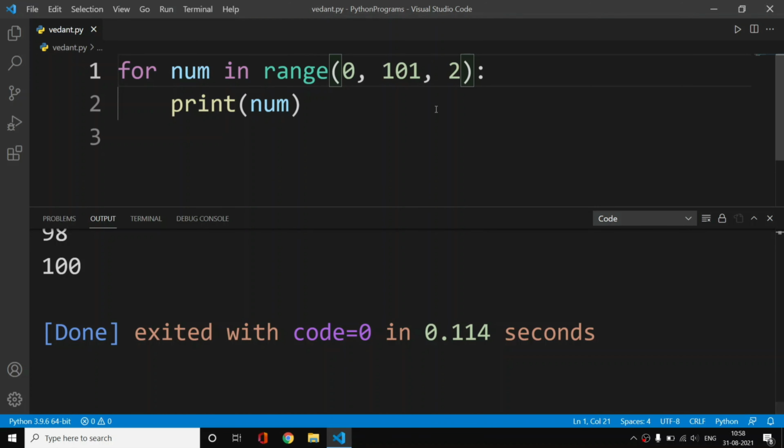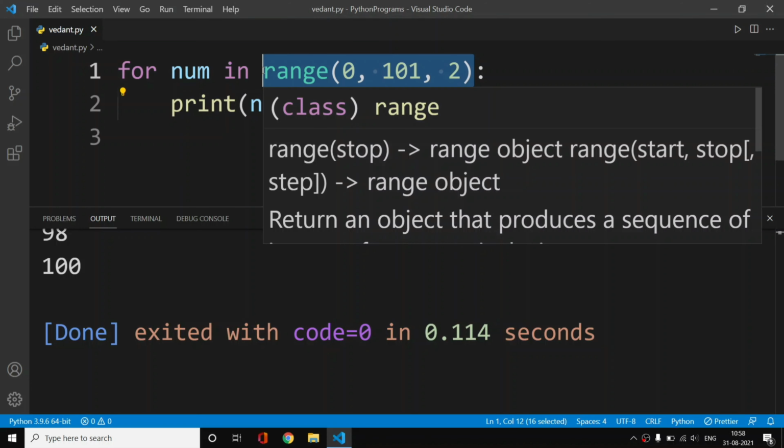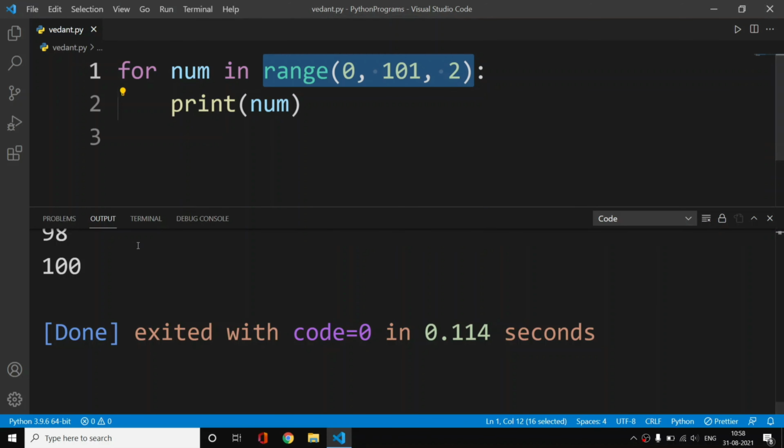So you get the even numbers from 1 to 100 in just 2 lines of code. This is the power of loops. You cannot do this without using loops. We have seen what the range function does and how we can use this for loop to print numbers from 1 to 10, from 1 to 100, even numbers and odd numbers from 1 to 100, and we have also seen what the interval does.